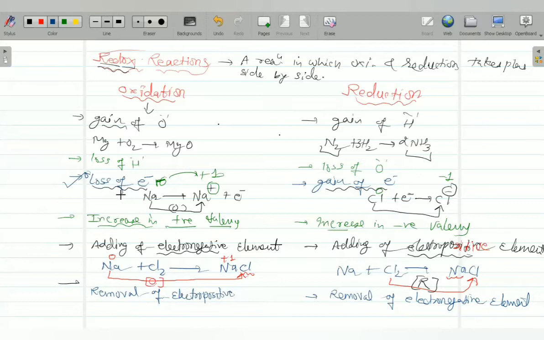So first we should know what oxidation and reduction are, right? So we'll take a few examples and we also know what an oxidant and reductant are, what an oxidizing agent and reducing agent are, right? So we'll take an example.